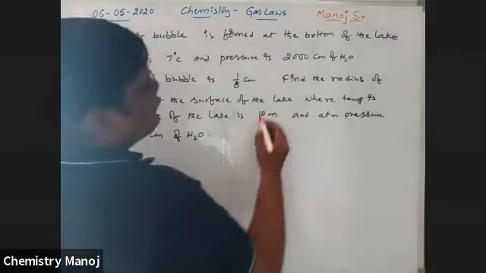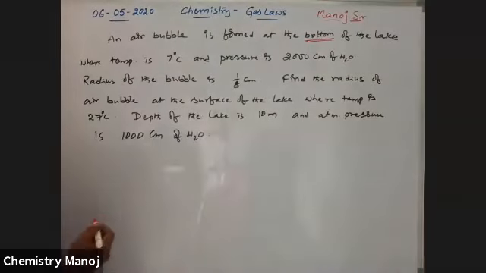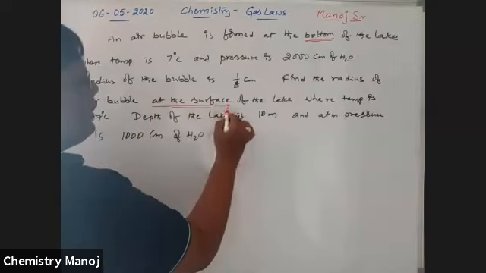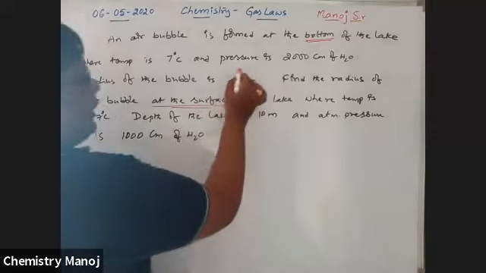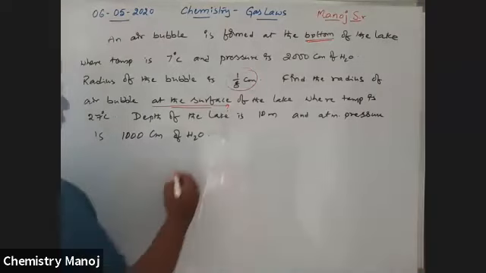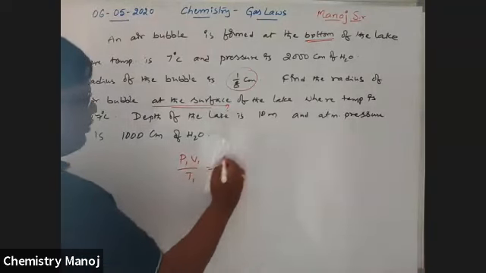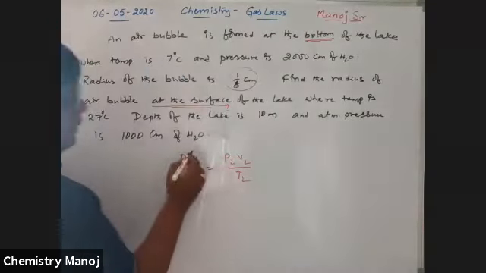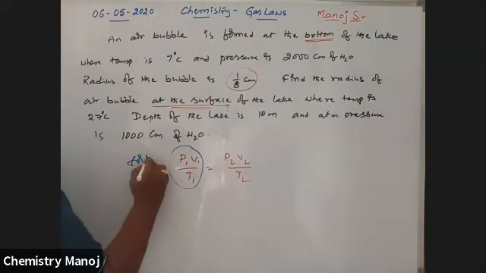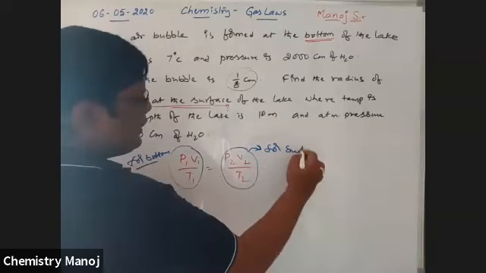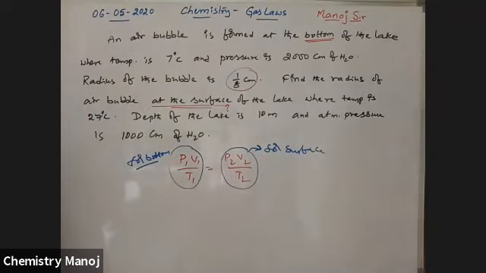Air bubble is formed at the bottom end, and you want to calculate on the surface end. At the bottom, the radius is 1/8 centimeters. Now apply the formula: P1 V1 by T1 is equal to P2 V2 by T2. One case is for the bottom end, so apply these values for bottom, and these values for the surface end.